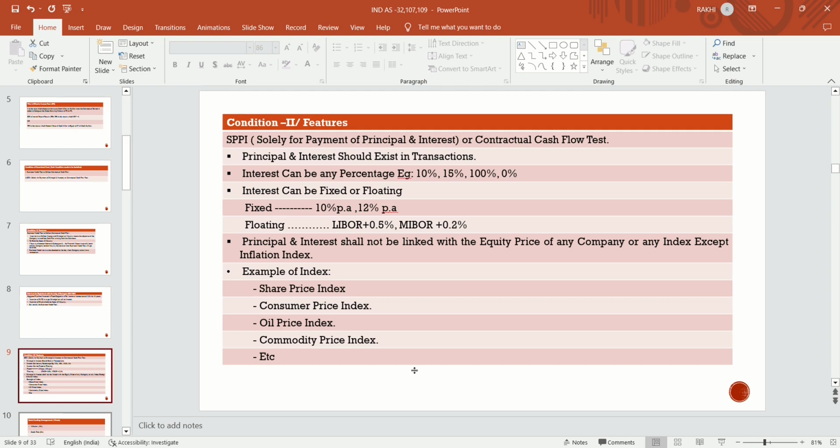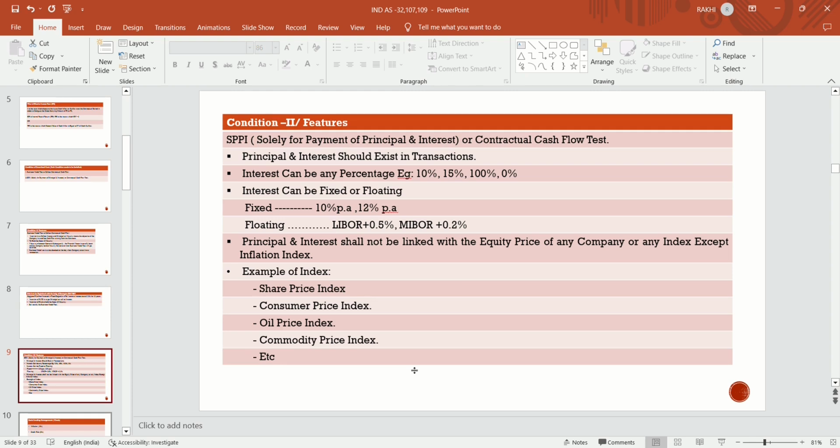Now the second feature of amortized cost, that is SPPI: solely for the purpose of payment of principal and interest. You can also call it the contractual cash flow test. In this test, principal and interest should both exist in the transaction.